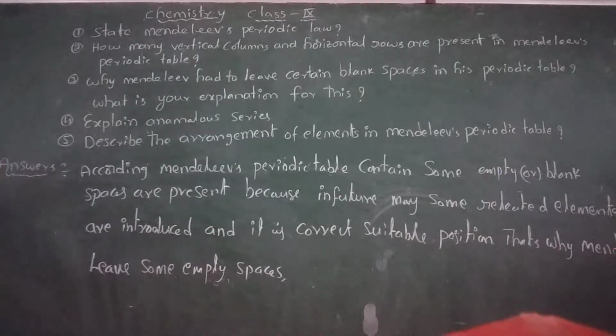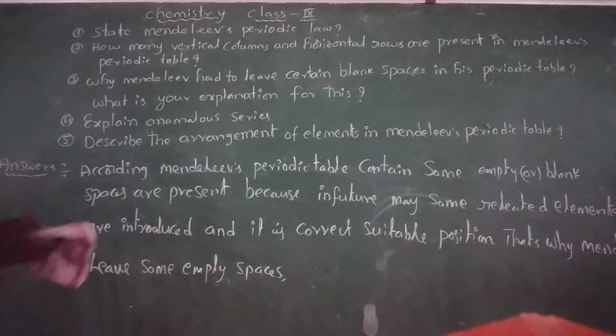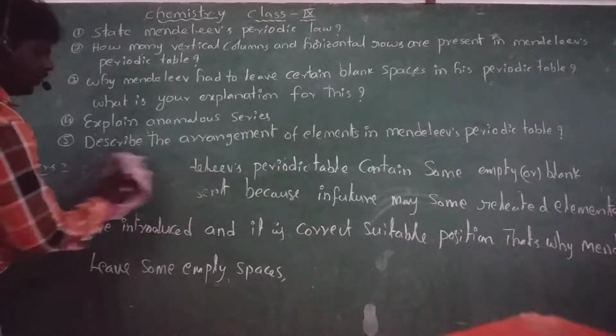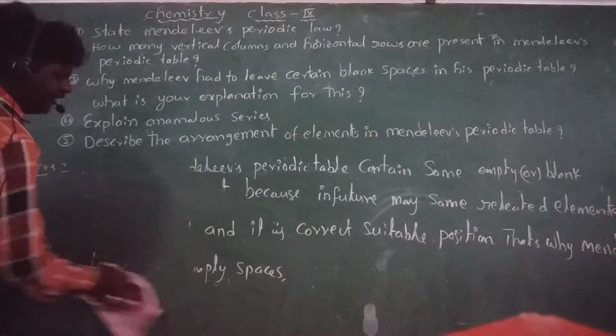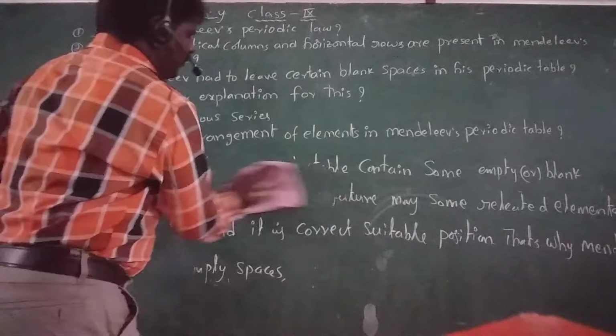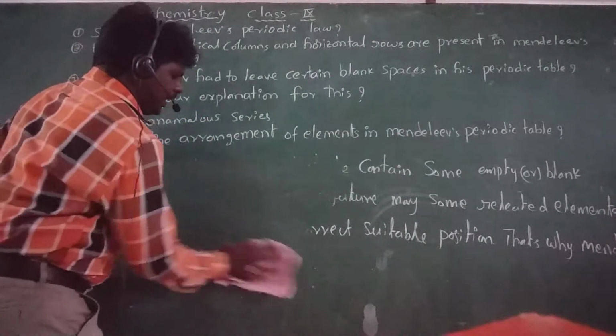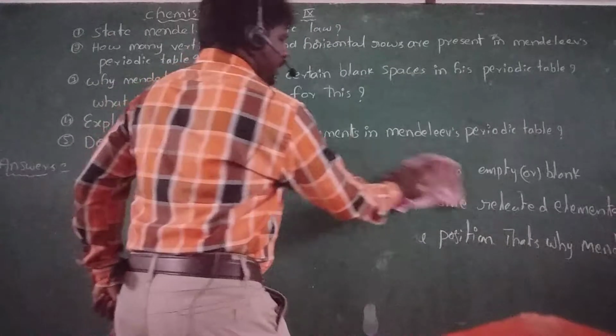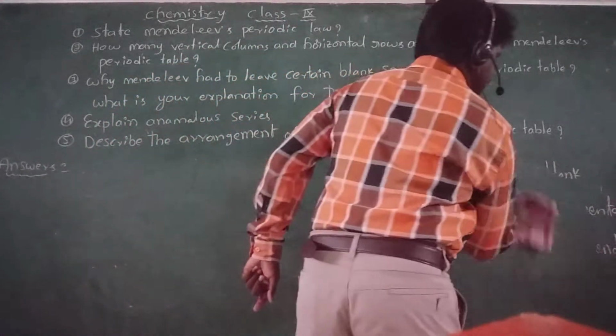Next, one more question. Explain anomalous series. Anomalous means abnormal properties. According to Mendeleev, we can identify the anomalous pair of elements. In this periodic table, some elements can show the anomalous pair of elements.